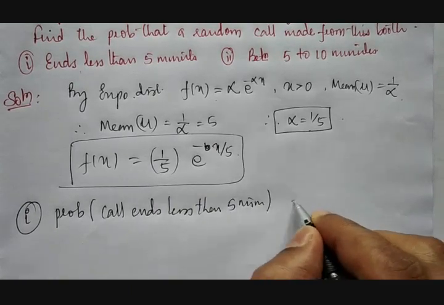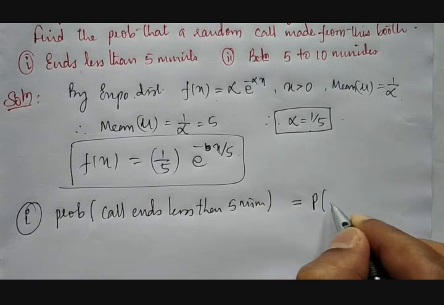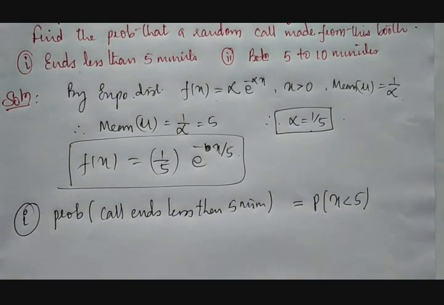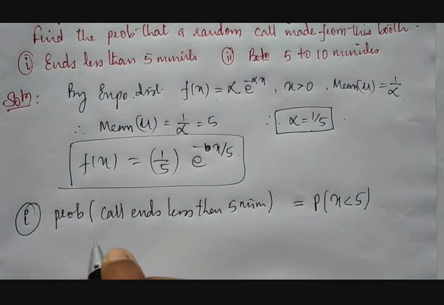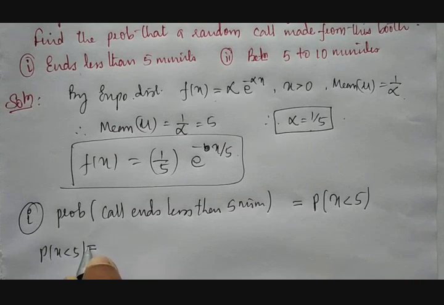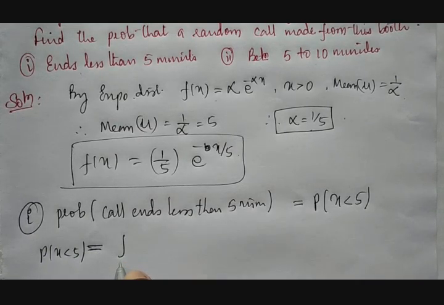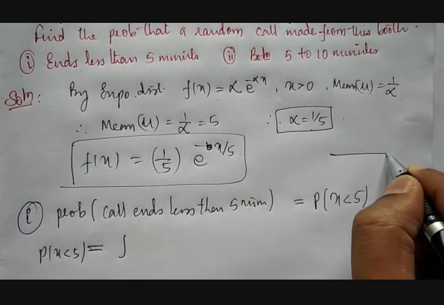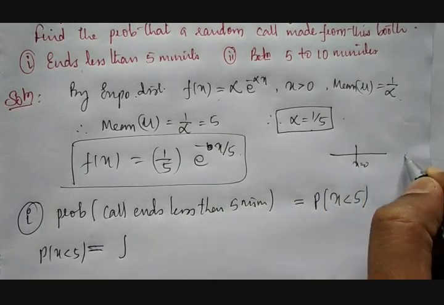Okay. How do you write this? It is nothing but probability of x less than 5. This can be written as an integration from 0 to 5, because we know that x ranges from 0 to infinity.